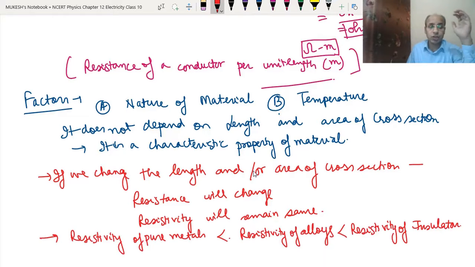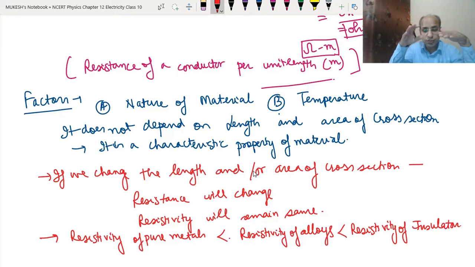See, the resistivity of pure metals is less, and then the resistivity of alloys is more. Alloys have more resistivity than pure metals. That is why we use pure metals for the conduction of electricity for transmission purposes. And the resistivity of an insulator is maximum, so that is why we use them as insulators. And the resistivity of alloys is between them.